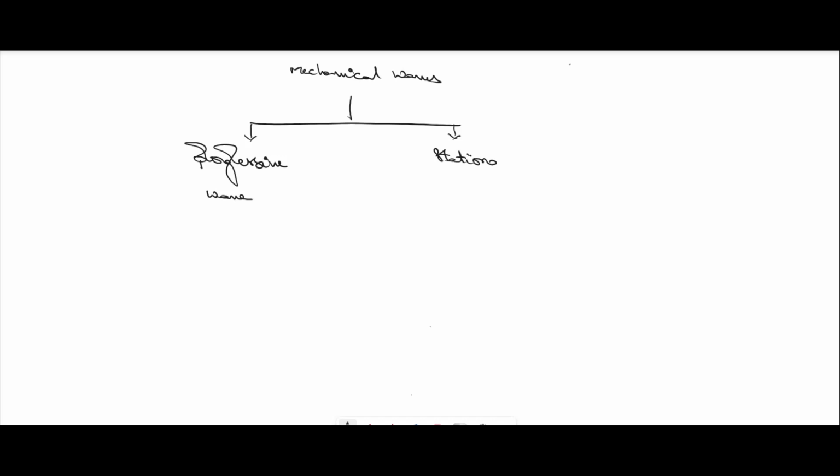When I consider a mechanical wave, based on the nature it is classified into two types. The first one is a progressive wave, and the second one is a stationary wave.